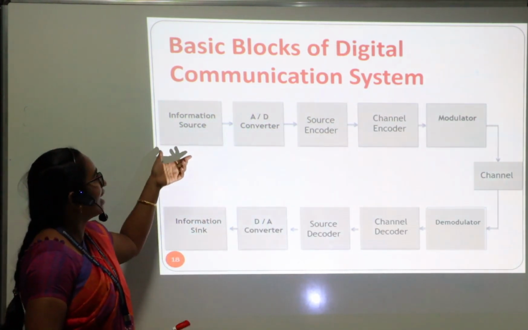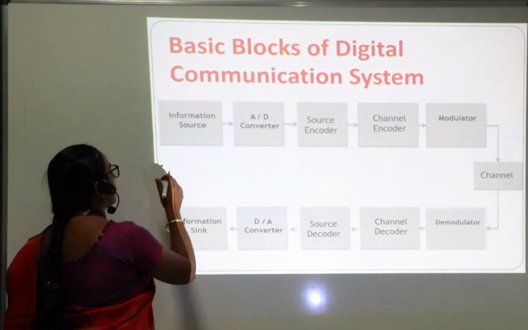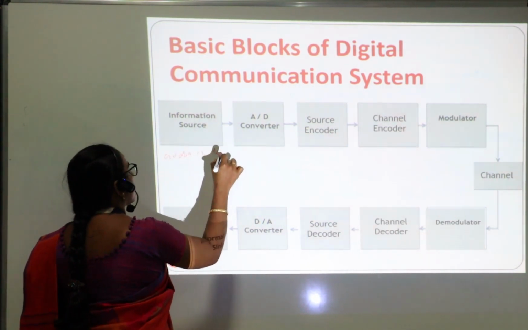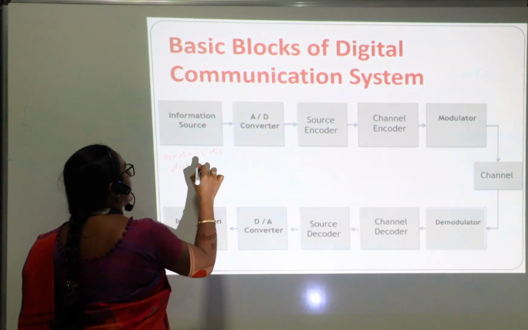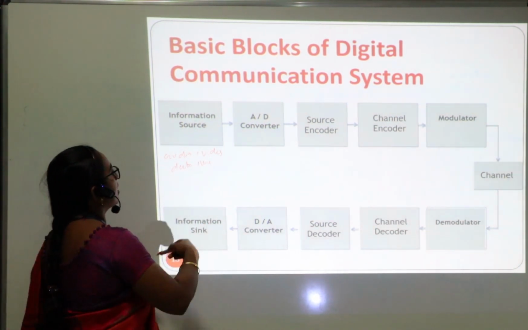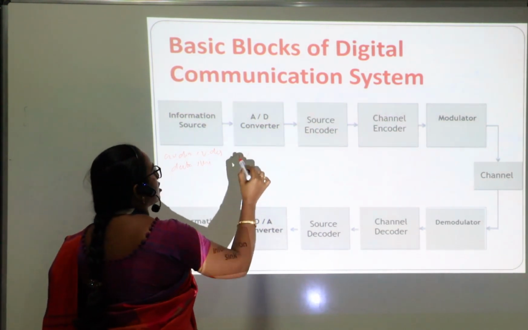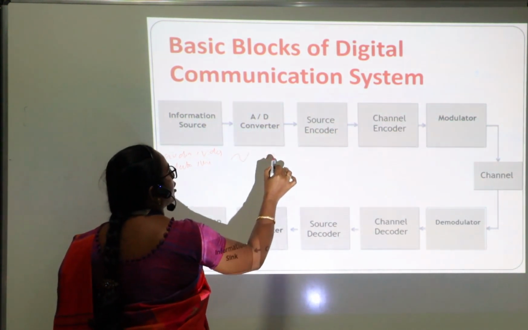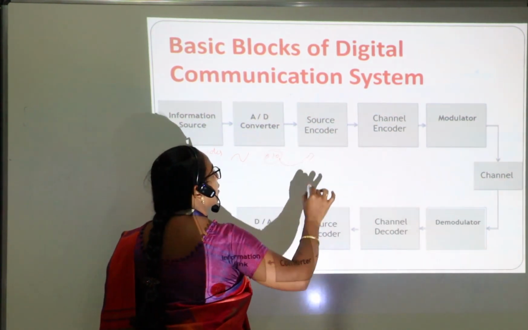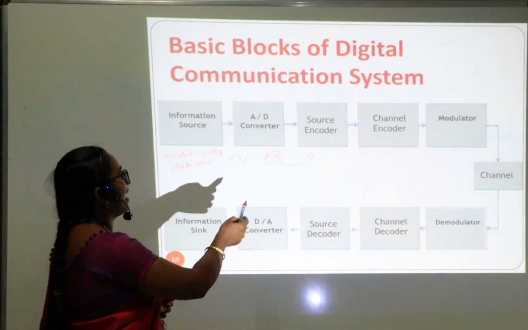First is the information source. The information source may be audio, video, data, or multimedia. Multimedia means it includes both audio and video. Then analog to digital conversion: analog information is converted into digital information. Then the source encoder. Encoding is converting one form of coding into another form. That is called encoding.